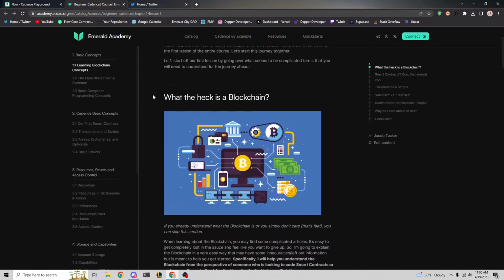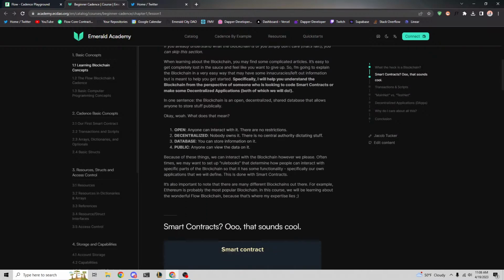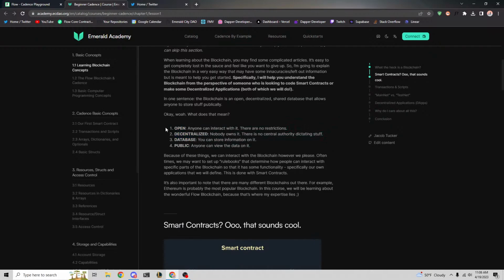Okay, so this first question is, what the heck is a blockchain? The four things that I think are really important to point out are, it's an open, decentralized, public database. Open in the sense that anyone can interact with it. There are no restrictions to interacting with the blockchain. I can call into it from my home computer. You can call into it from your computer. It's open for everyone to interact with, to read from it and also to write to it if the smart contracts allow. We'll get into that in a bit.